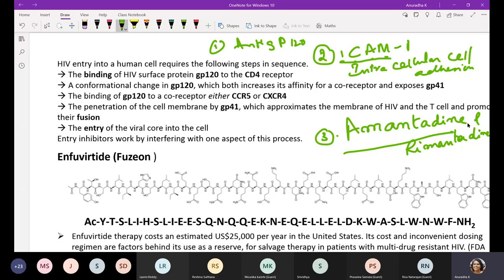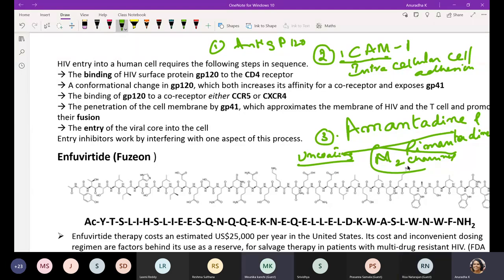After the virus is internalized by endocytosis, the release of viral nucleic acid takes place through the M2 channel. So amantadine and rimantadine block the M2 channel, and the uncoating process is inhibited. You cannot expect the influenza viral genome to be released into the cytosol because of the M2 channel blockage. Okay, have you understood this, students?